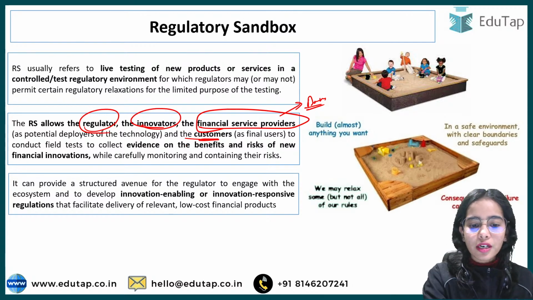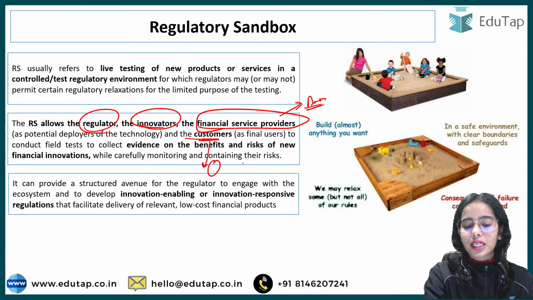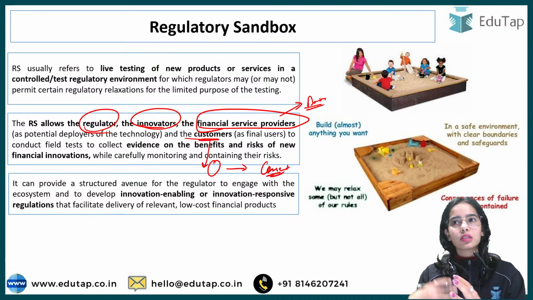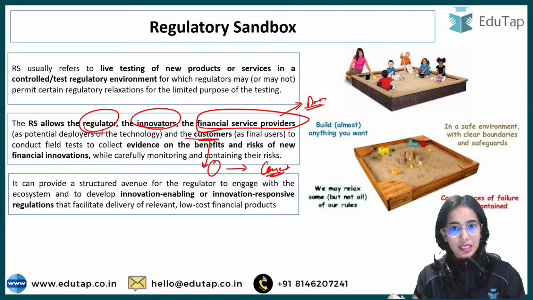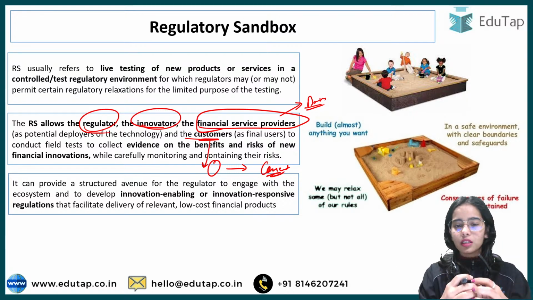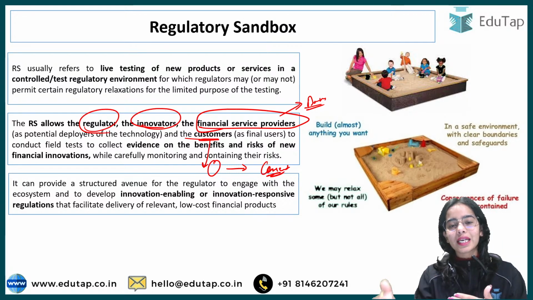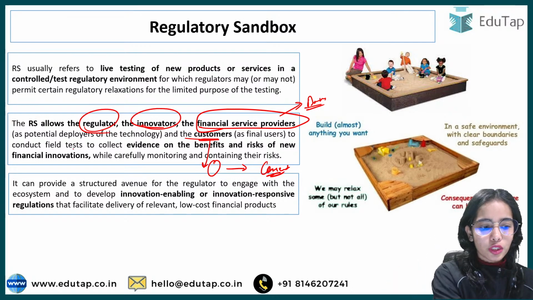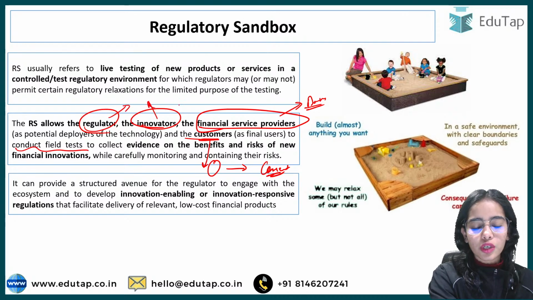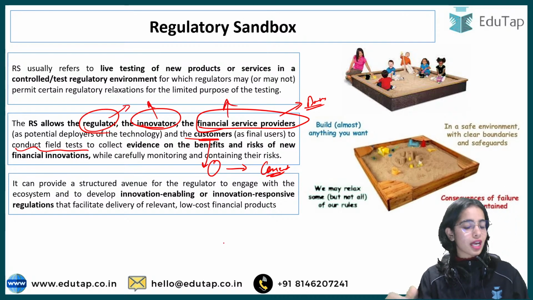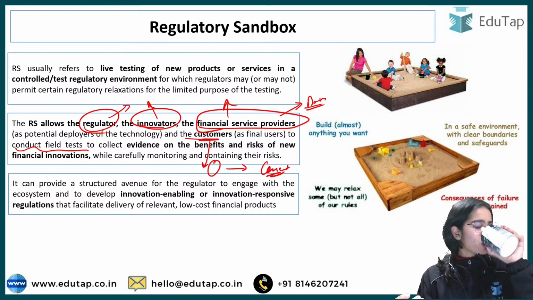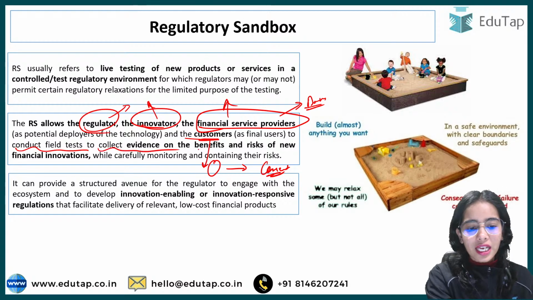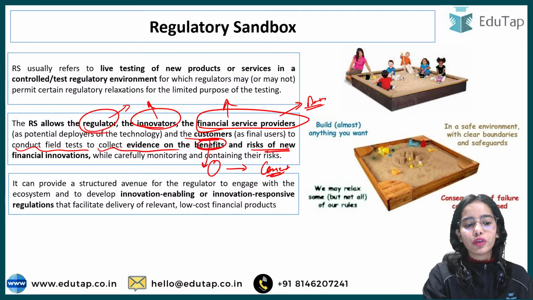Okay, so there are a few customers that are chosen. The customers have given the consent to be a part of this innovation, to be a part of this testing. So they come together so that there is development that can happen in the financial product and financial services space. And to conduct the field test, the regulator, innovator, financial service providers and customers come together to conduct the field test to collect evidence on the benefits and risk of new financial innovations.